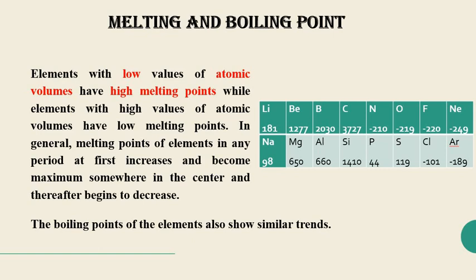After that it starts decreasing. So the melting point initially increases and then decreases. The same trend is followed by the boiling point.